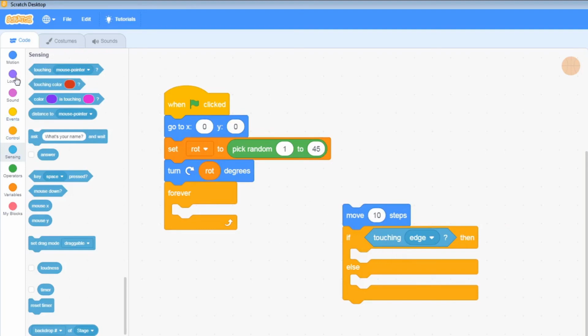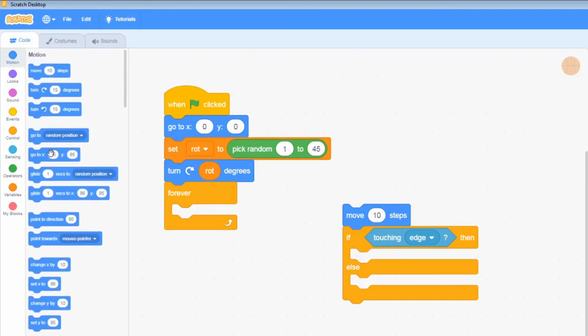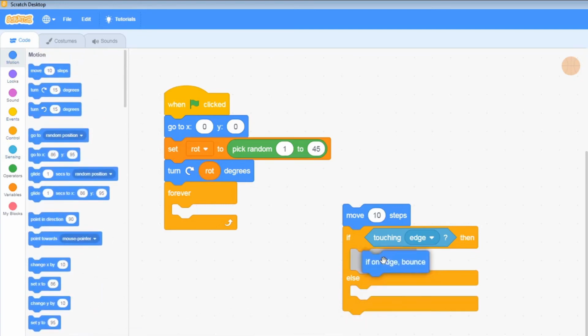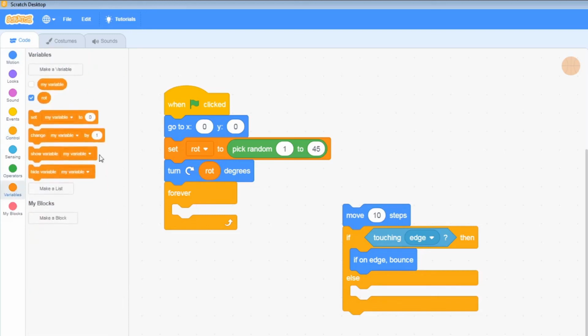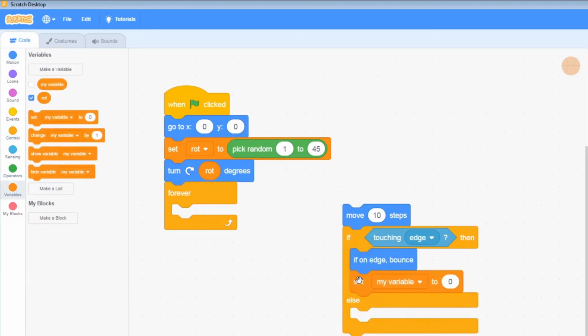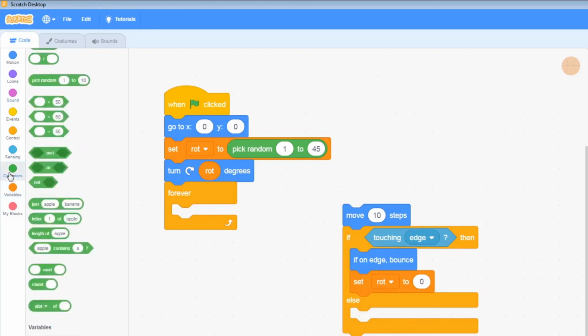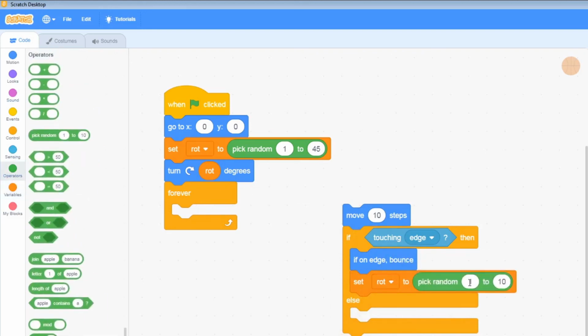What's it going to do? Under motion, we've got a handy one which makes things easier. It might sound a little redundant, but if on edge, bounce. So when it touches an edge, if it's touching, then it will bounce off. After it bounces off, we actually want it to change the variable. So after it's done that, it's going to pick a new direction to turn to. So it's going to set the rotation to be back under here, a new random number. So let's change that to 45 again. So every time it bounces off the edge, it'll pick a new rotation.